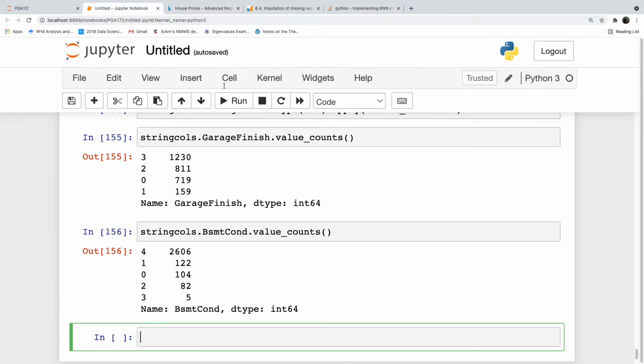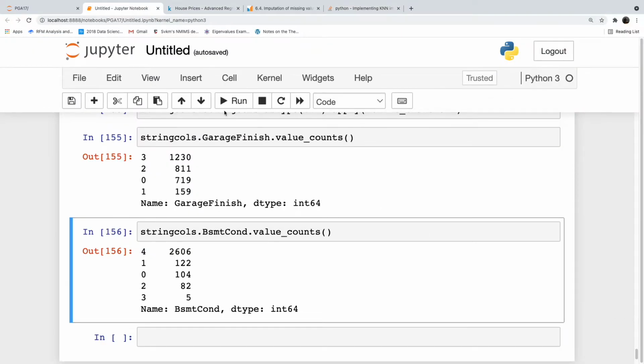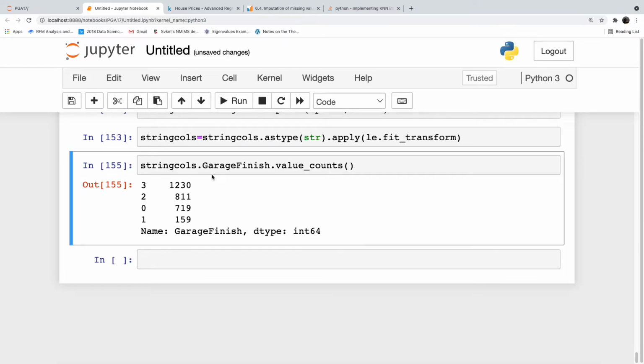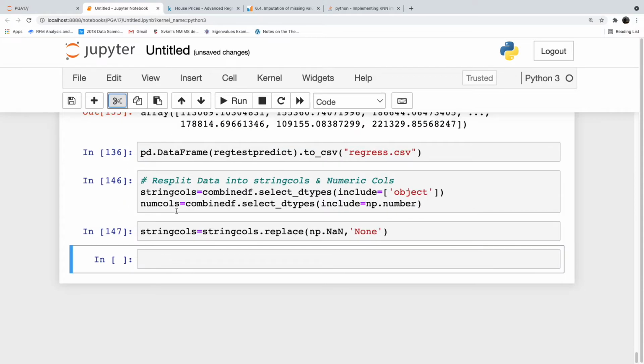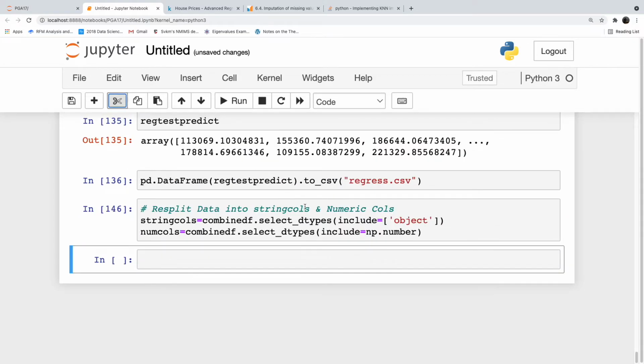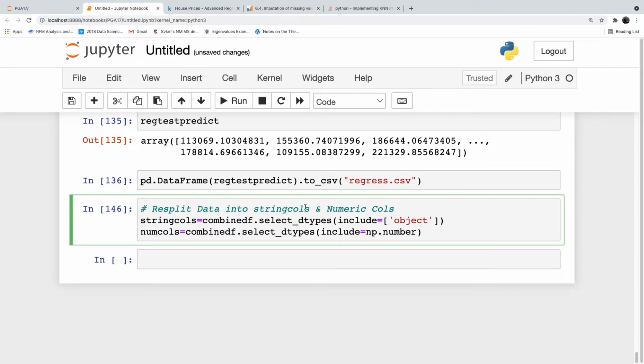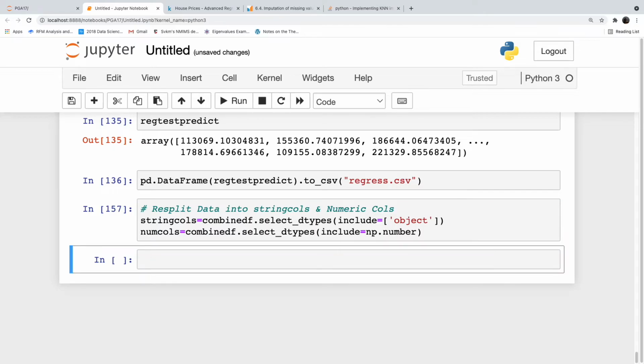So let us try with this code, because label encode is encoding in different ways. When I check the label encoding, none is coming in some variables as 1, some variables as 2. So that is the problem. Let us see whether this code will work or not.